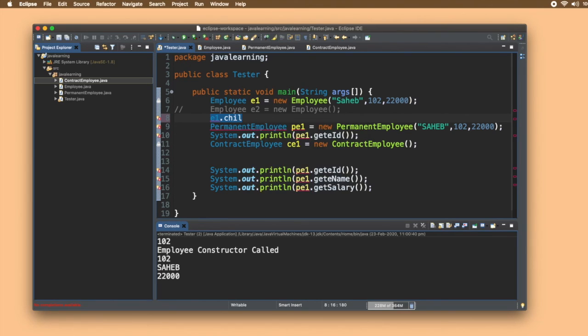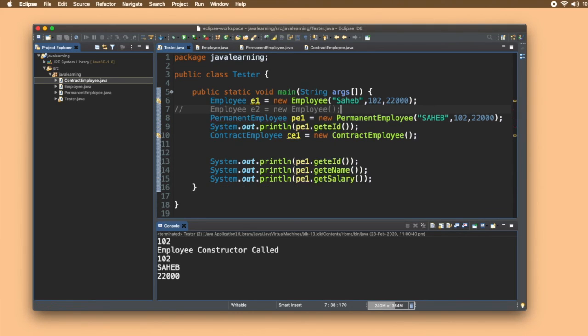Make it a note, it's a very important concept. So please make sure you are getting it. A parent class cannot access the methods or parameters from a child class. Permanent employee was a child class, and the object of permanent employee can access the parameters from the parent class. Okay. Now one more thing, instead of this permanent employee, I can simply write employee also.